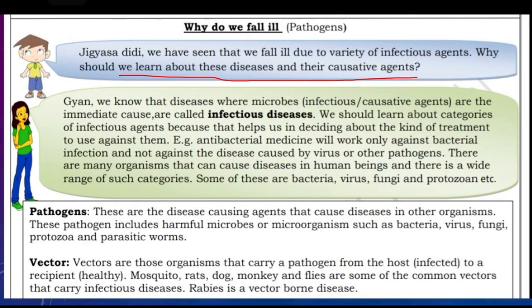We know that diseases where microbes, infectious or causative agents are the immediate cause are called infectious diseases. जहाँ पर भी microbes या causative agent जो है microbes होते हैं उनको infectious disease कहा जाता है.